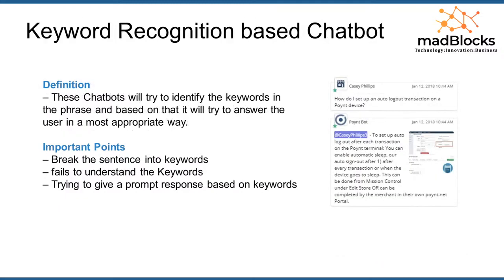The second kind of chatbot is the keyword recognition based chatbot. These chatbots try to identify the keywords in the phrase given. Say I want to book a ticket in PVR mall: booking a ticket is a keyword, and PVR mall is a keyword.